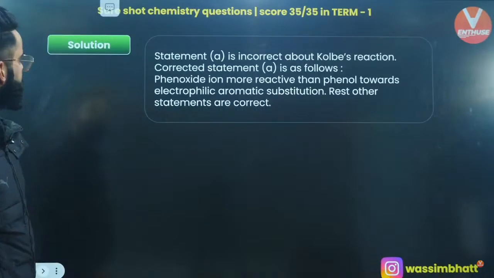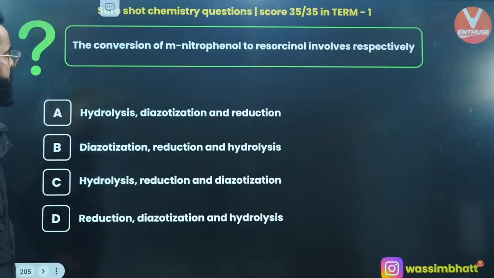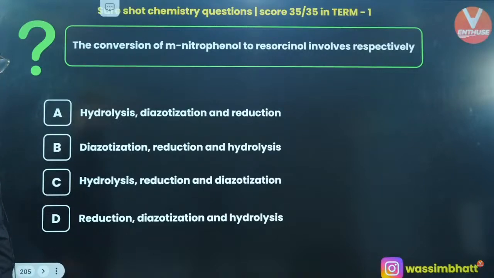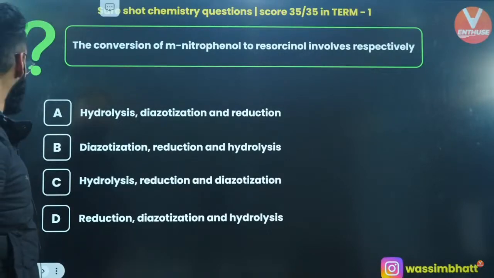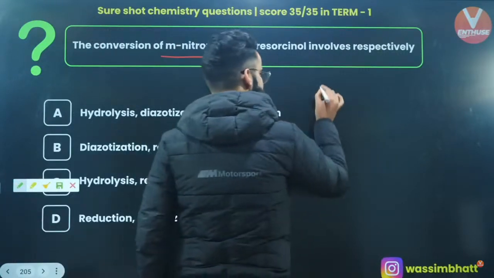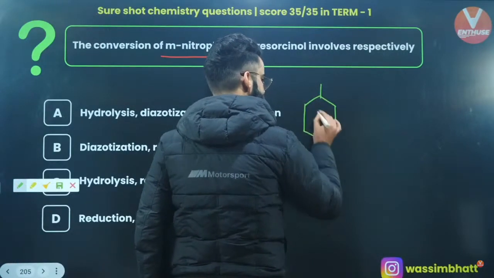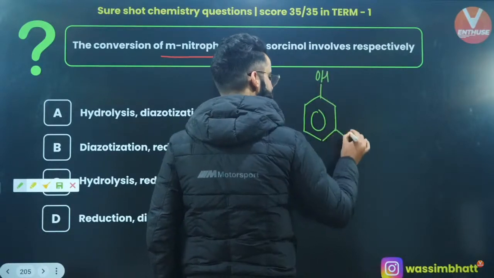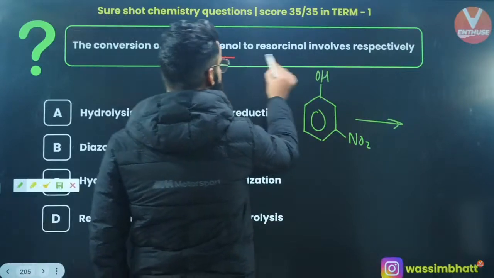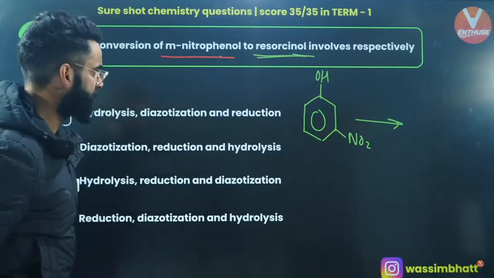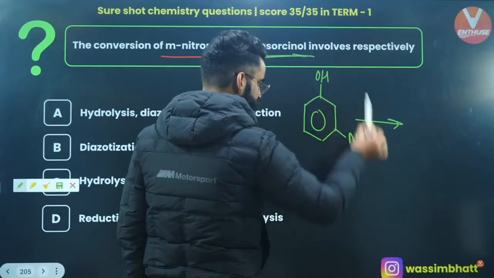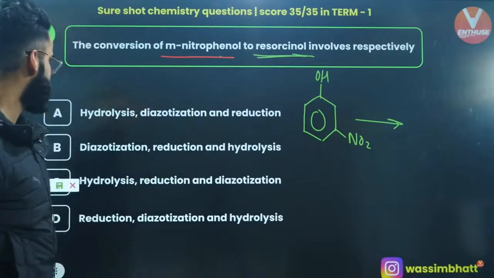Right? So, the conversion of metanitrophenol to resorcinol involves, respectively... We are starting with metanitrophenol, correct? What we need to get at the end is resorcinol. Resorcinol means instead of NO2 there should be OH, right? That's resorcinol. So what is the process which I'll be doing?